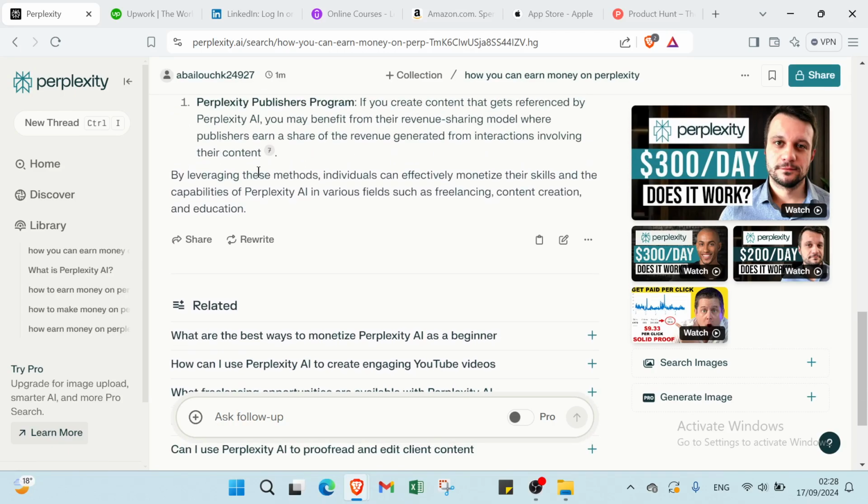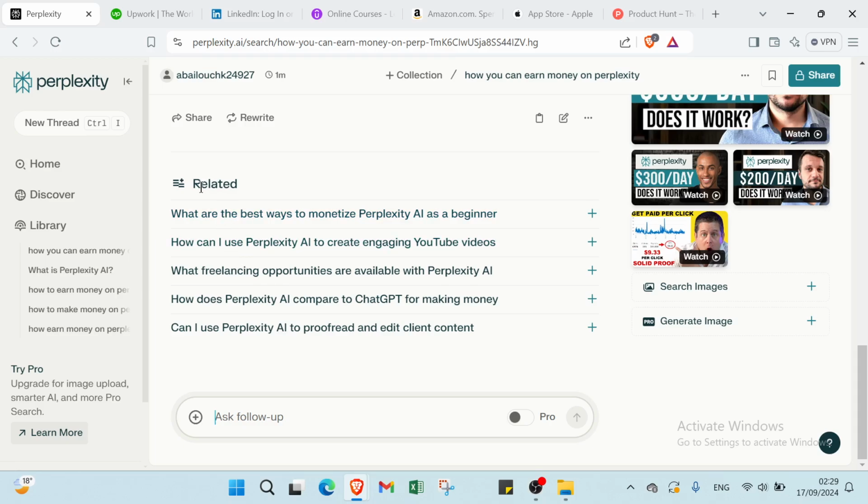By leveraging these methods, individuals can effectively monetize their skills and the capabilities of Perplexity AI in various fields such as freelancing, content creation, and education. Also, we have related questions, for example, what are the best ways to monetize Perplexity AI as a beginner?